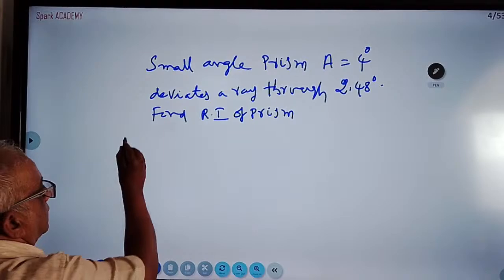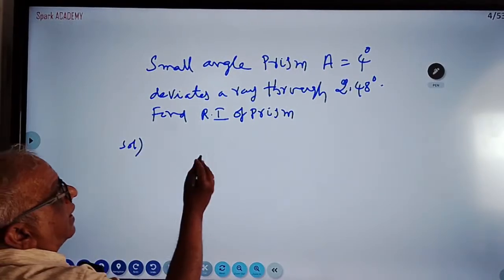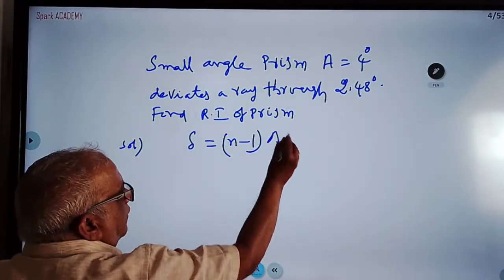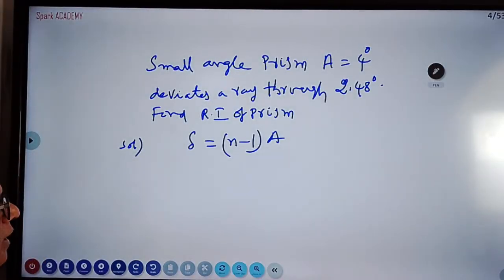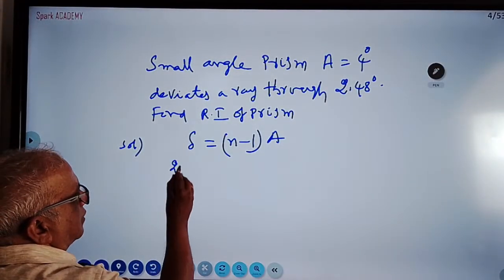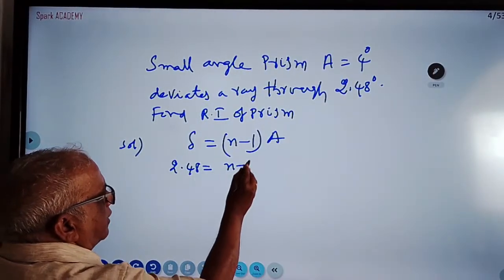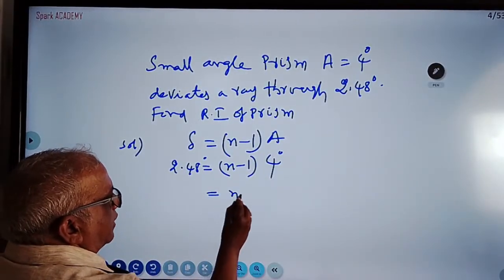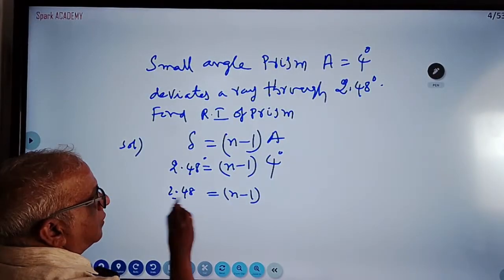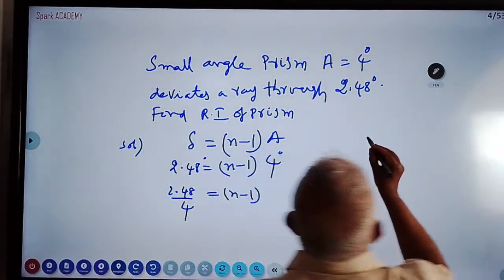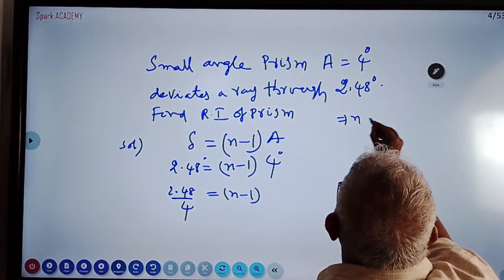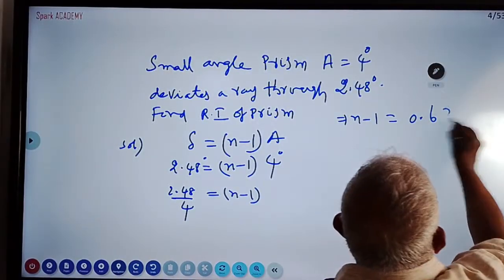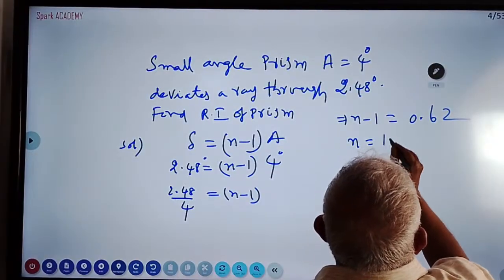What is the formula for this solution? The angle of deviation delta is given by the refractive index n. Mu or n is in the formula for a small angle prism: delta is equal to (n minus 1) into A. Delta is 2.48, A is 4 degrees, and we have to find the refractive index. So n minus 1 will become 2.48 divided by 4, which is 0.62. Refractive index will become 1.62.